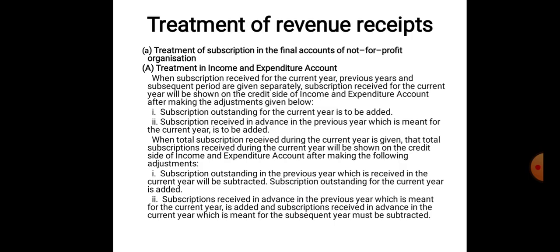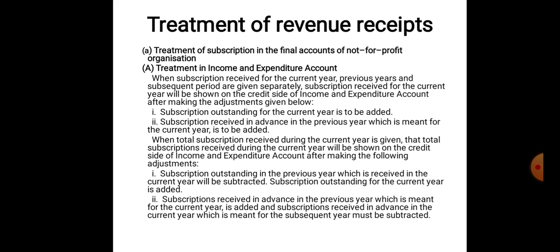Coming to the treatment of revenue receipts. So here some of the revenue receipts have to be treated in income and expenditure account like this. Here treatment of subscriptions in the final accounts of not-for-profit organizations will be done like this.